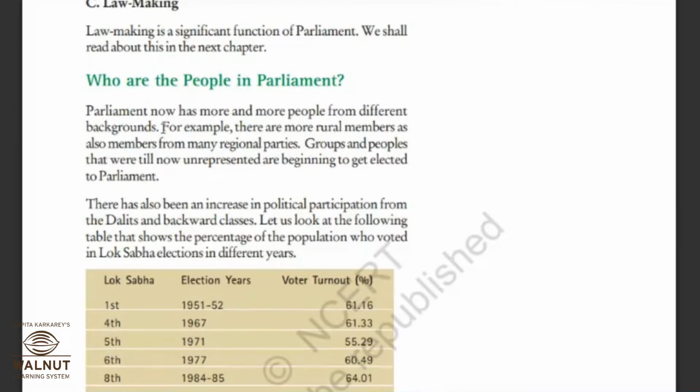Those parties we call regional. They don't work centrally, though they do join the government, but their main focus is their region. Those are all regional parties.